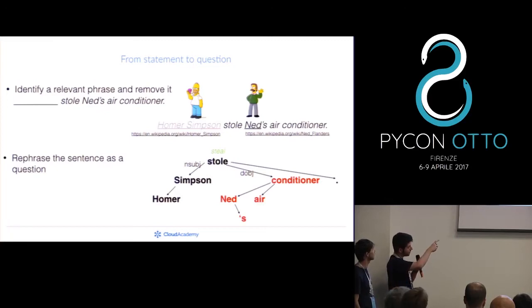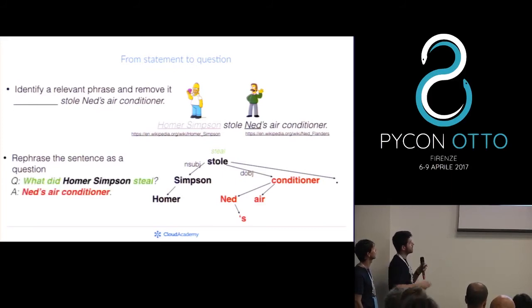If you divide the sentence, for example, in this case, removing the direct object of the verb, you can rearrange the sentence into a question like this. So, Homer Simpson is the part that we kept as it was. We have what did steal, which is built in our algorithm, using the fact that we understand that stole has a basic lemma, which is to steal, the verb to steal. And in this way, we can build something that was not exactly in the sentence, just a bit more complicated. And clearly, the part that we removed, Ned's air conditioner, is the correct answer of the question we have created.